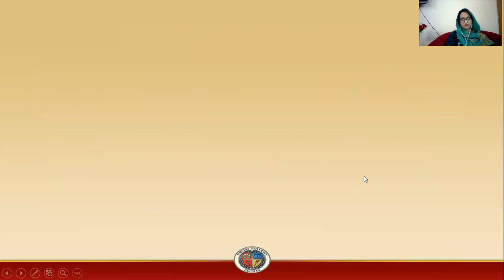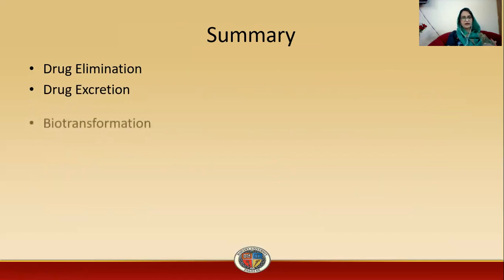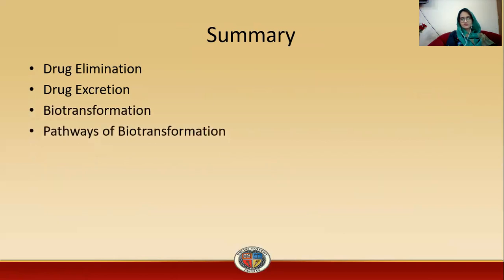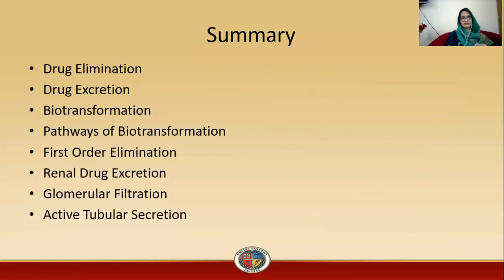So this is about today's lecture. We have discussed in this lecture drug elimination, drug excretion, biotransformation, pathways of biotransformation, that is phase 1 and phase 2 reactions, and first order elimination, that is the sum of the excretion rate constant and the metabolism rate constant. Then renal drug excretion, in which we discussed different processes like glomerular filtration, active tubular secretion, and tubular reabsorption. So this is all about today's lecture.